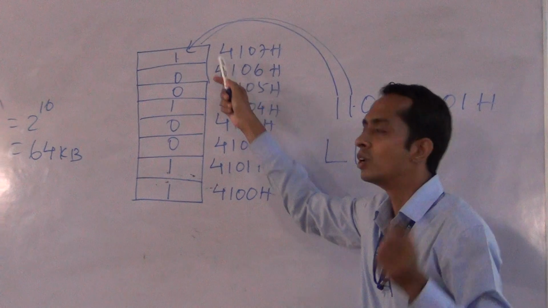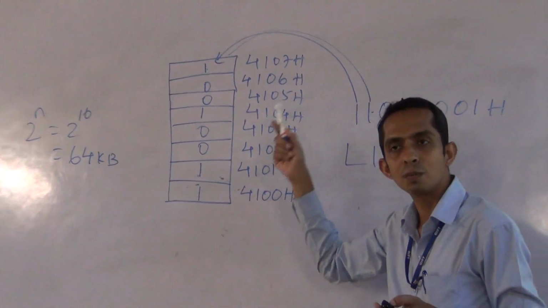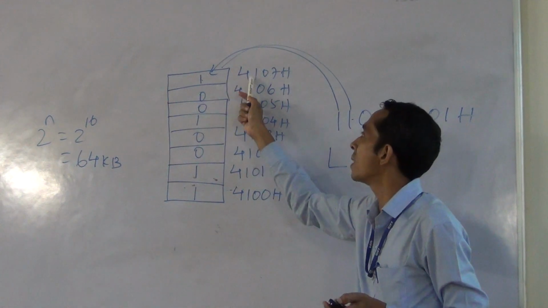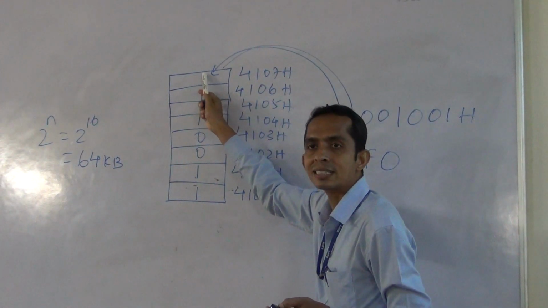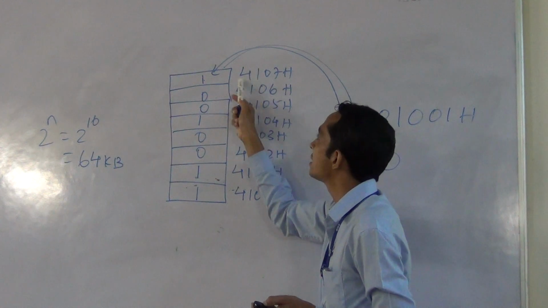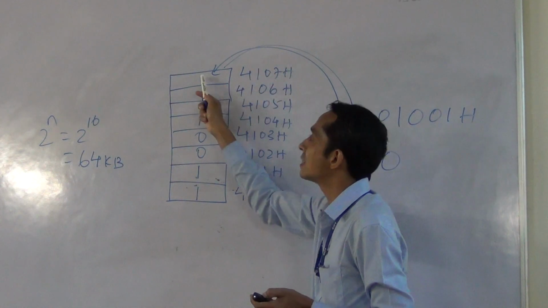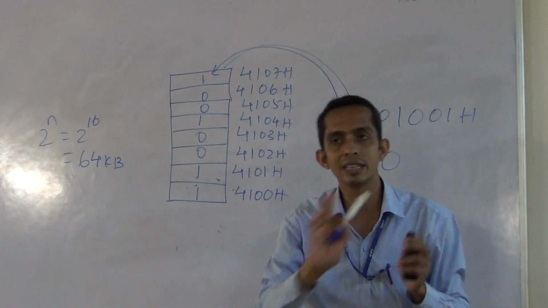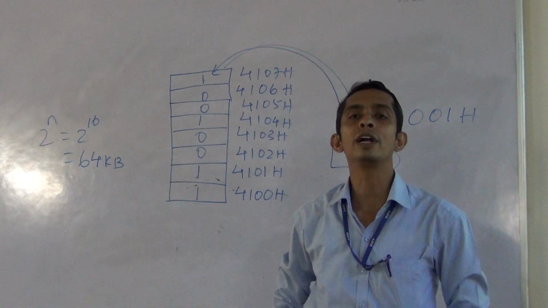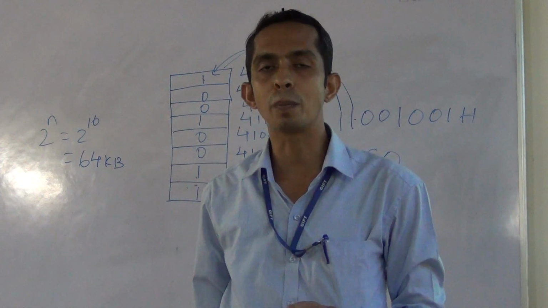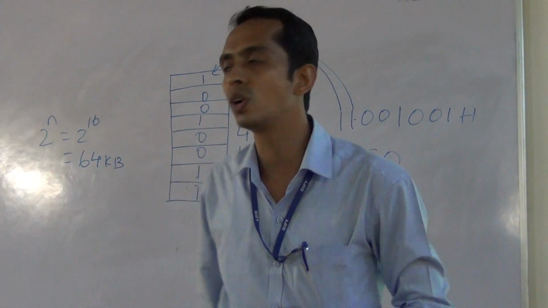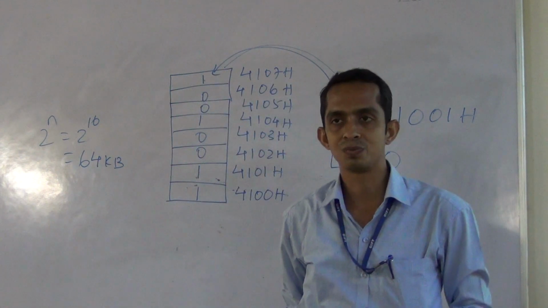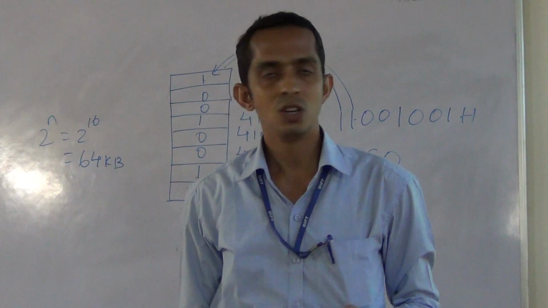Just now I have told you that this is a stack operation. By the principle of LIFO, the data is entering the stack and data is exiting. But how can we find out that the topmost data, or the stack top, is available in this location? It means the address which is occupied by the stack top element is to be stored in the stack pointer. So the stack pointer is a 16-bit special purpose register, which is used to hold the address of the stack top element available in the stack.